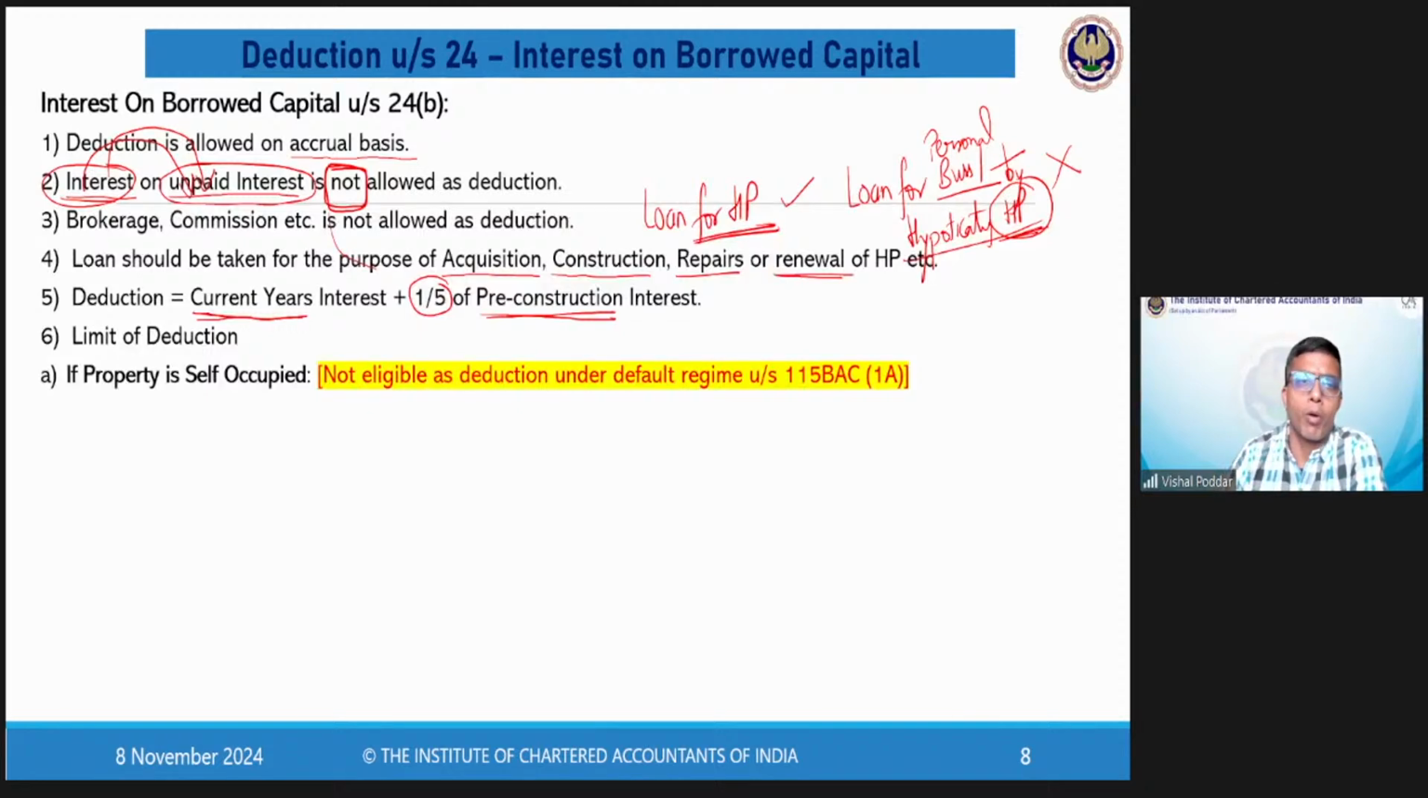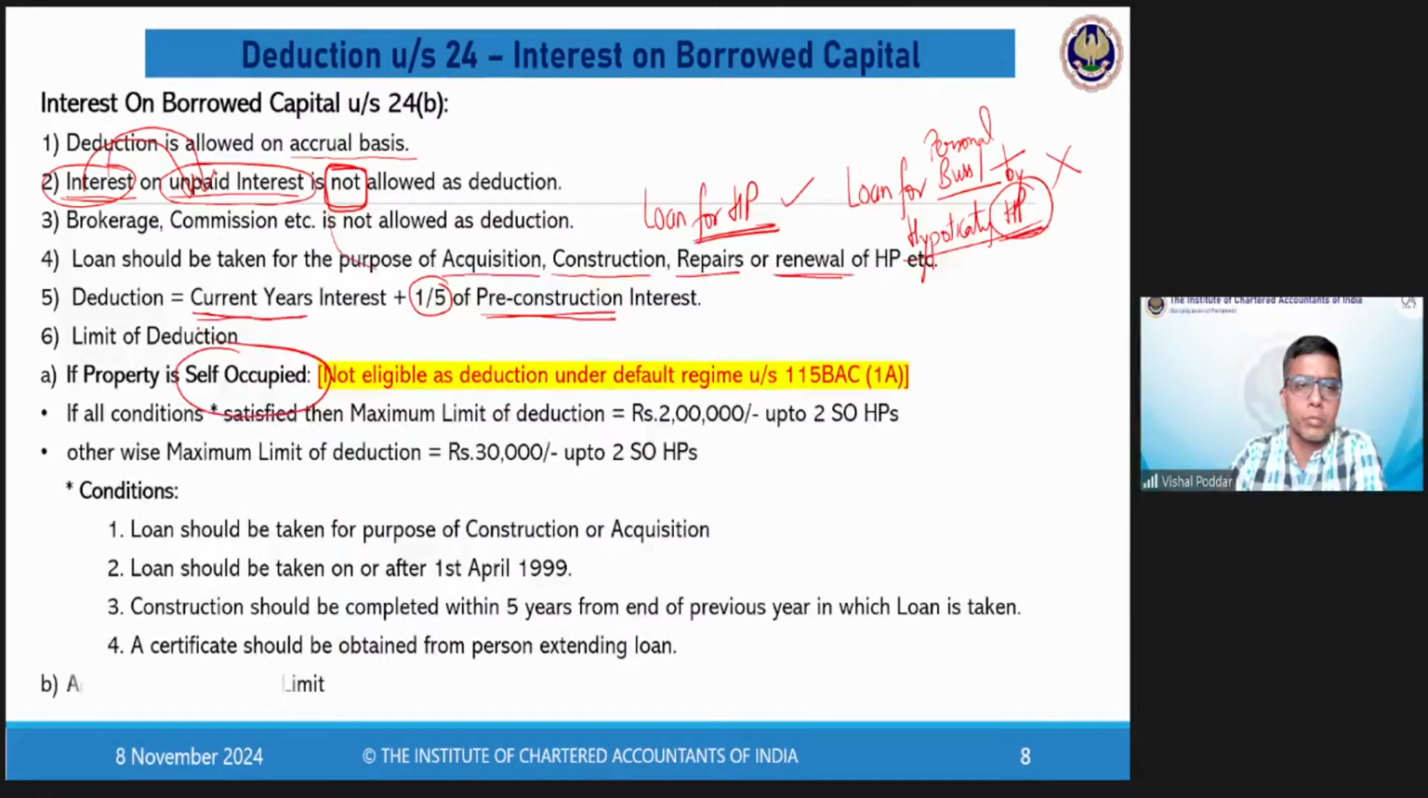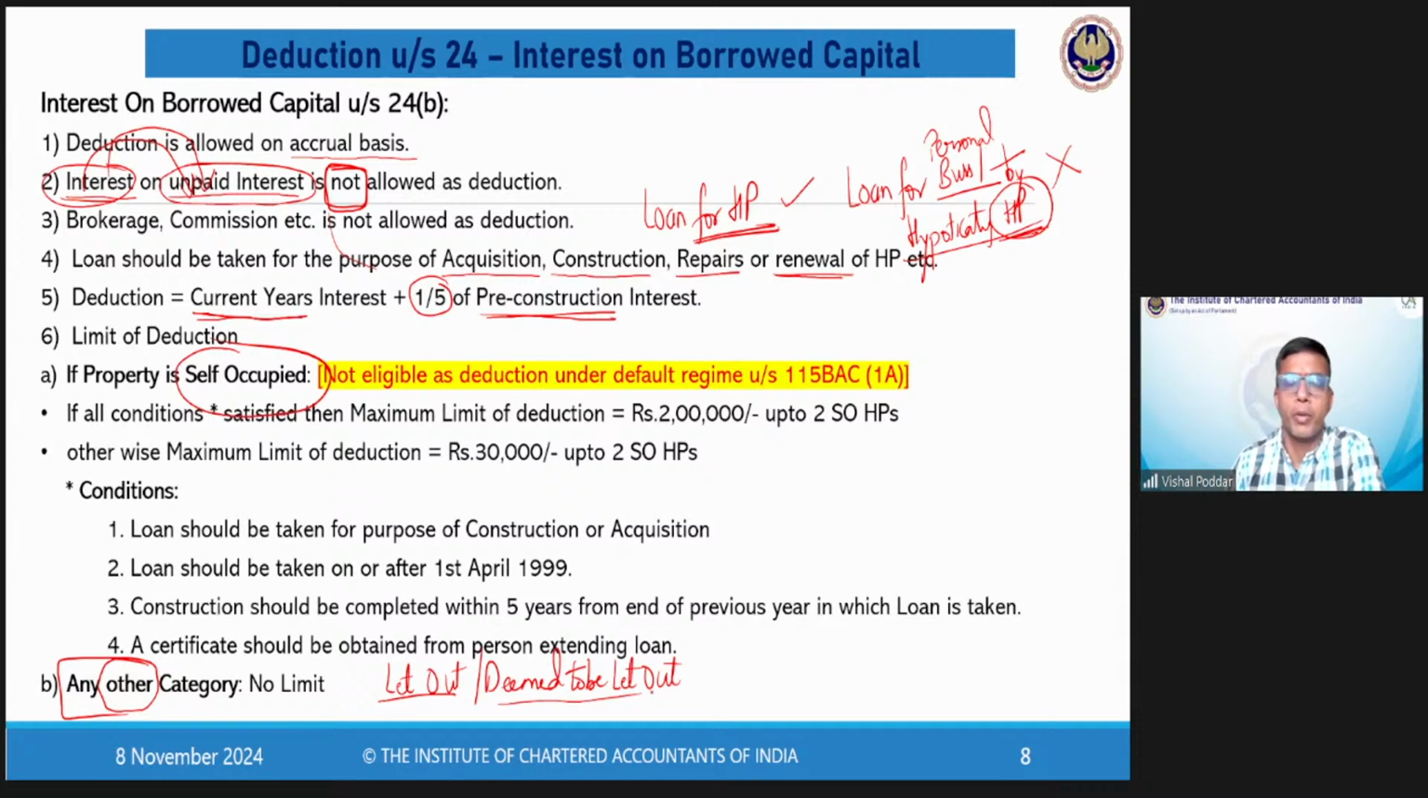One, where the property is self-occupied, or two, where the property is any other. Now, any other may be let out property, or it may be deemed to be let out property. Again, please don't ask me now what is deemed to be let out, that we are going to understand. So either it is actually let out or it is assumed to be let out.